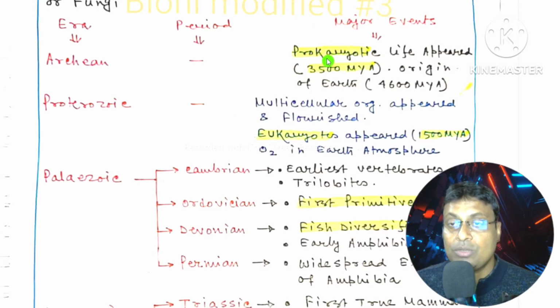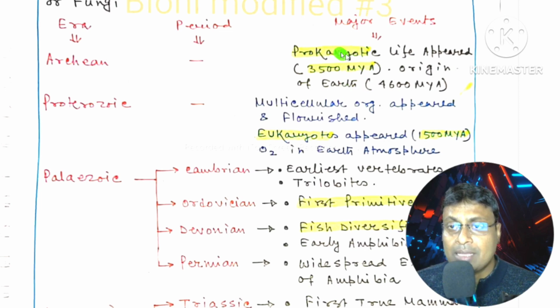In this class we will discuss the origin of important animal groups during different times of the geological time scale. The geological time scale is divided into different eras, and each era contains different periods. So we will discuss the origin of important animal groups in different eras or periods. Now the first era is the Archean era.